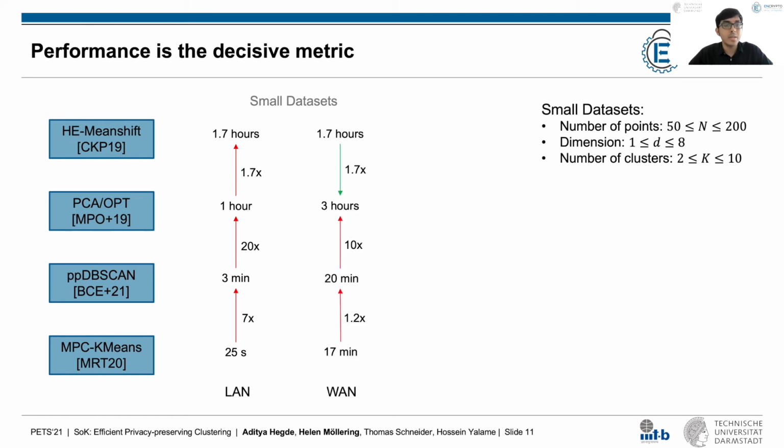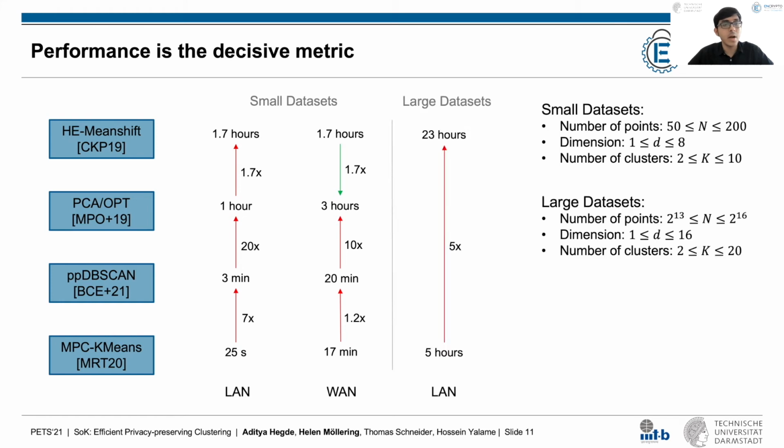Over WAN, the runtimes of all the protocols except that of Kwon et al.'s HE mean shift protocol increase, since the remaining rely on MPC and have multiple rounds of interaction. Interestingly, the change in the network setting leads to the runtime of the hierarchical clustering protocols of Meng et al. to be higher than that of HE mean shift. Once again, the MPC k-means protocol of Mohassel et al. and the privacy-preserving DBSCAN protocol of Bozdemir et al. are relatively more efficient and have runtimes of around 20 minutes.